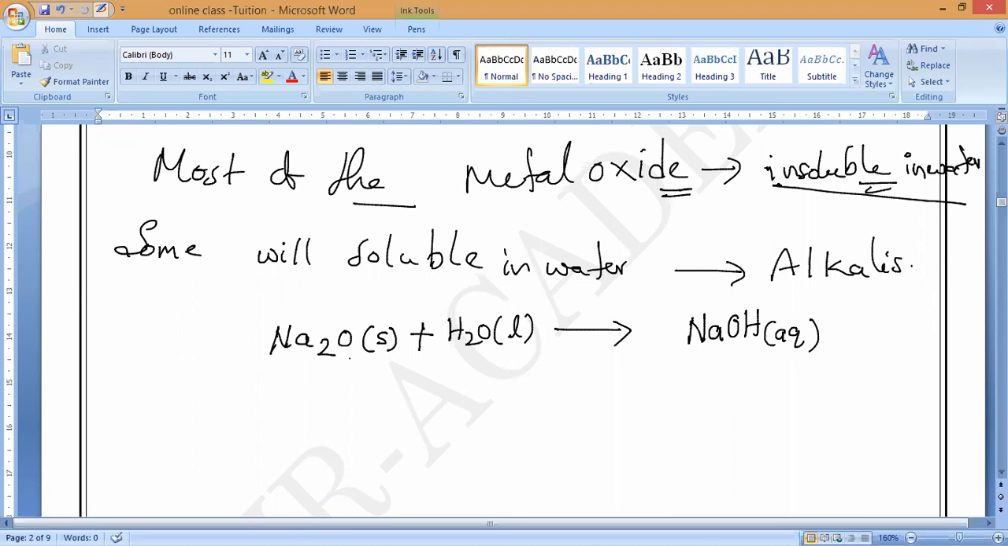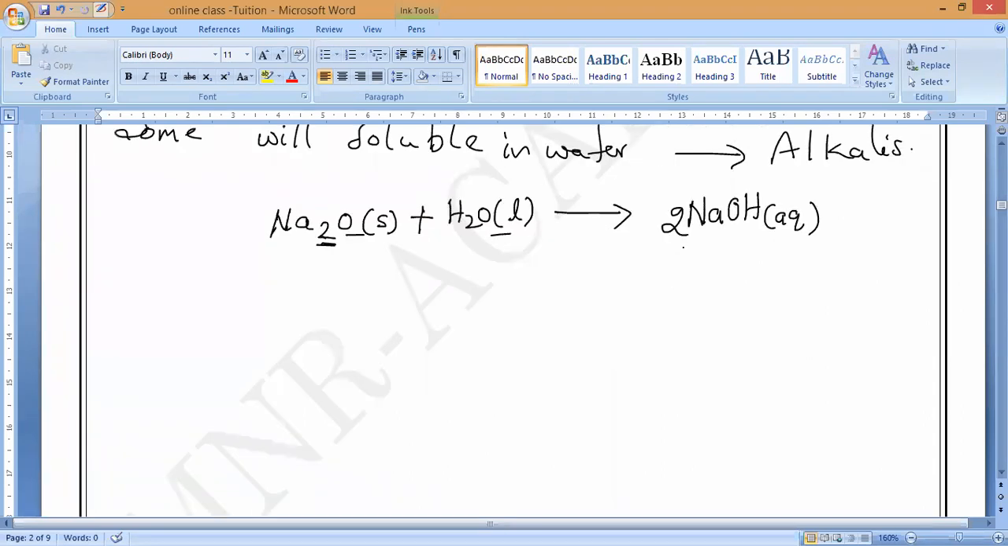Balancing, tell me. Here sodium is 2, here only 1. So what will it come? 2 NaOH. Now you check it. Sodiums are 2, oxygens are 2, and hydrogens also 2. That's all. So that is the first example of what, guys? Alkali. Please remember, this is called an alkali. Next, this is what we should call a basic oxide.